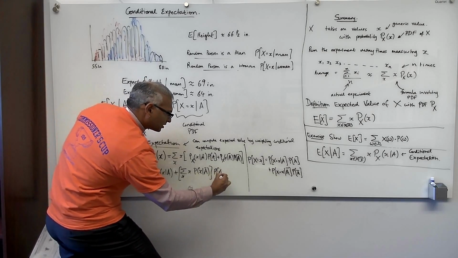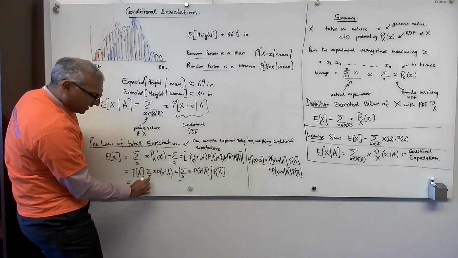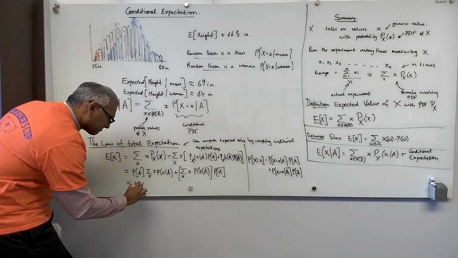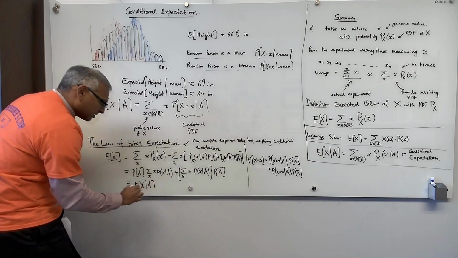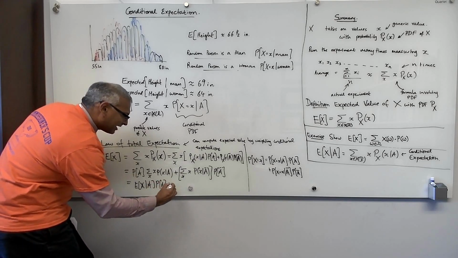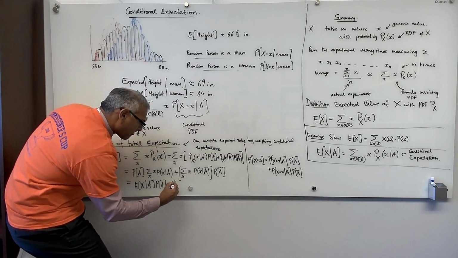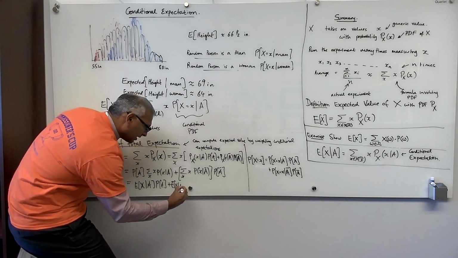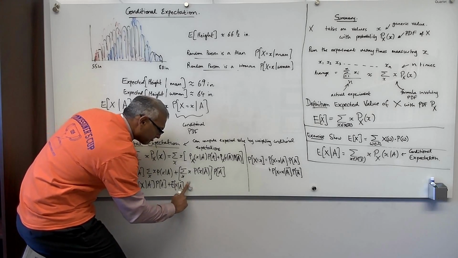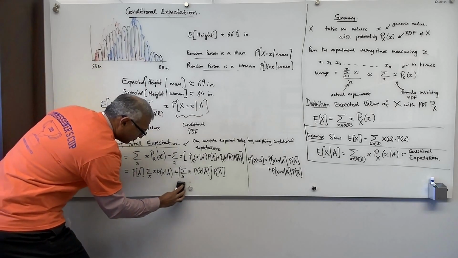This is the expected value of x given A times the probability of A, plus the expected value of x given not A times the probability of not A. Let me shift, I've run out of room here.